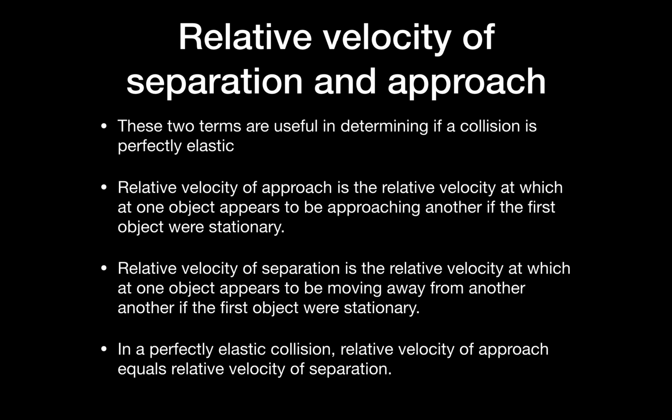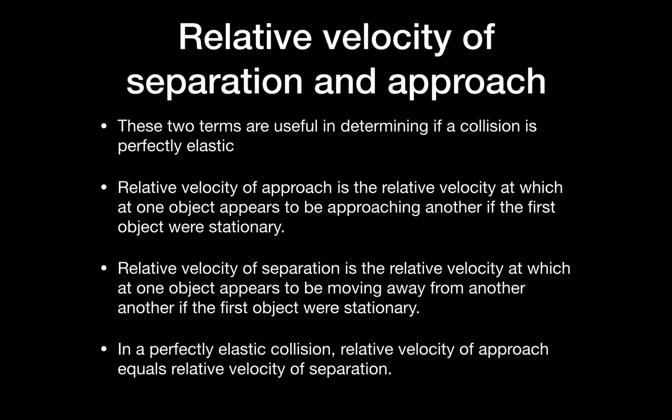Okay, so relative velocity of separation and relative velocity of approach. These are two key terms. Even at first sight, we can easily determine if a collision is perfectly elastic. So what is relative velocity of approach? It is the relative velocity at which one object appears to be approaching another if the first object was stationary.